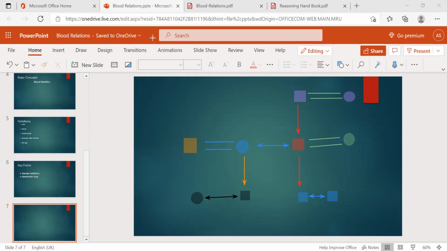Now in the total family, how many members are there? Ten members. Okay. Out of this, how many brothers and sisters are there in the family? In the total family, how many brothers and sisters?